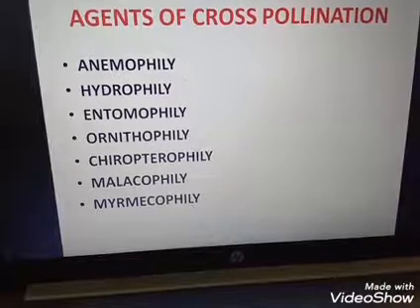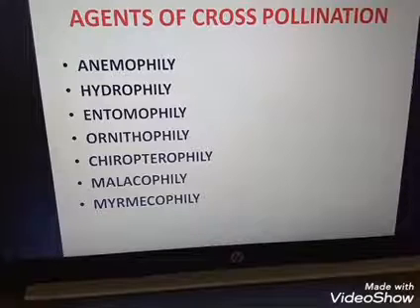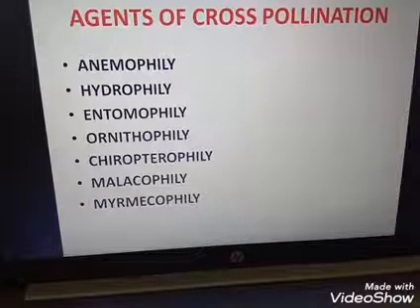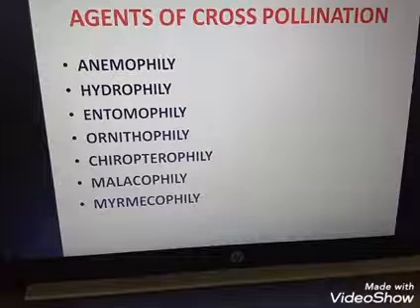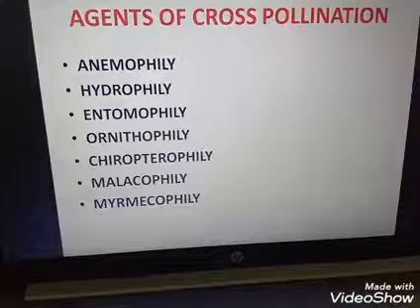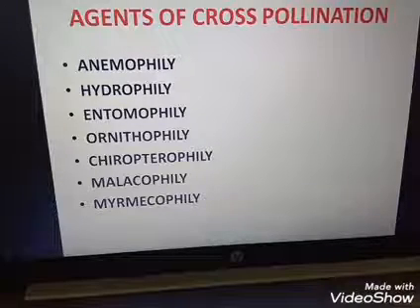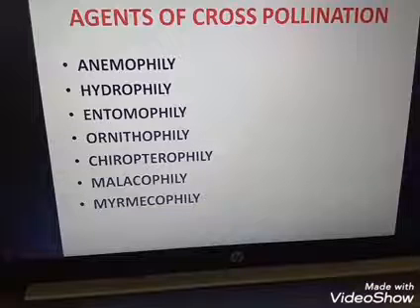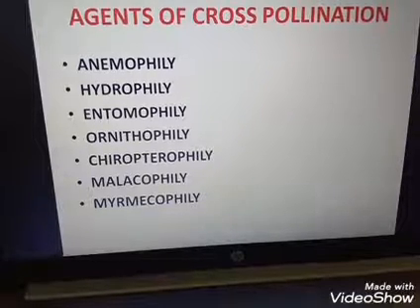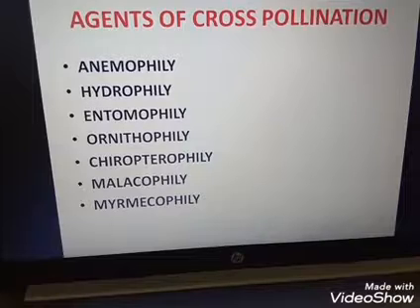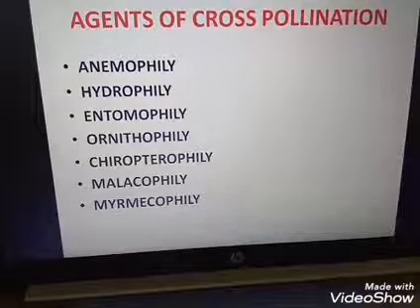Next is chiropterophily. Chiropterophily means pollination by bats. Next is malacophily. Malacophily means pollination by snails. Next one is myrmecophily. Myrmecophily means pollination by ants.